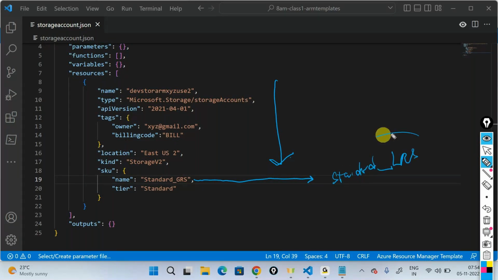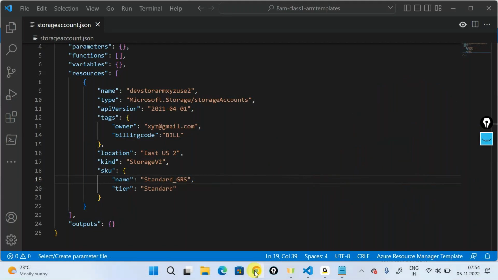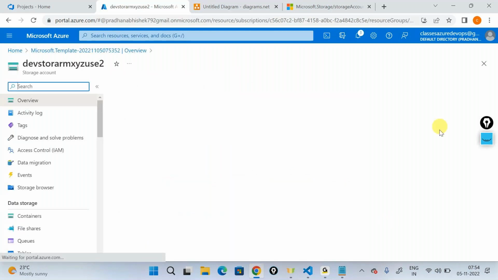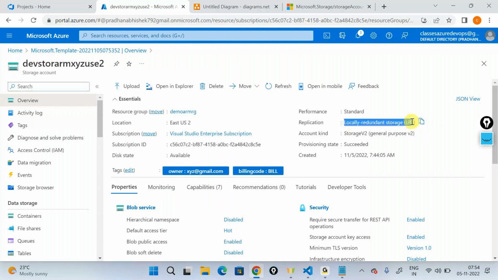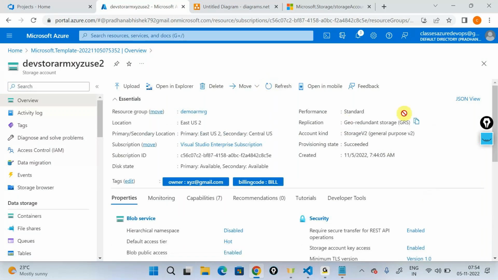Let me try to update this to something like GRS. This is a property that has changed, so let me go ahead and do an update to this particular property. It says status okay. If I go into the resource, it's still LRS; you just need to refresh this. It's now in a standard GRS. So if a property can be updated, ARM template will update it.